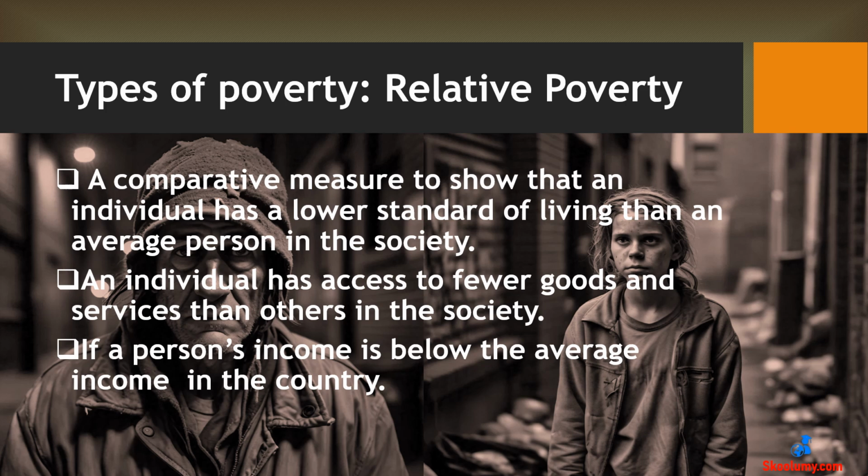The second type of poverty is relative poverty. This means an individual has access to fewer goods and services than others in the society. It is a comparative measure of poverty, not an absolute measure. Relative poverty means that an individual has a lower standard of living than an average person in the society.